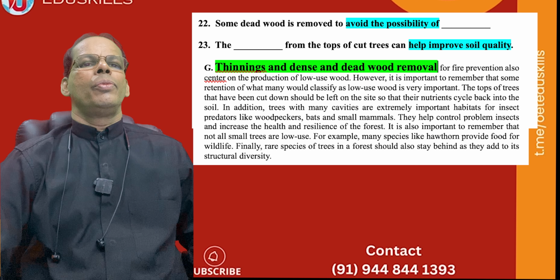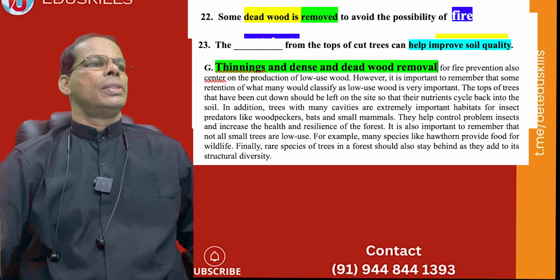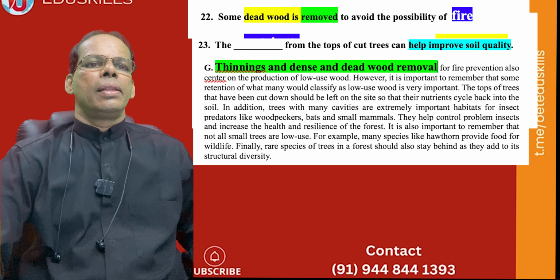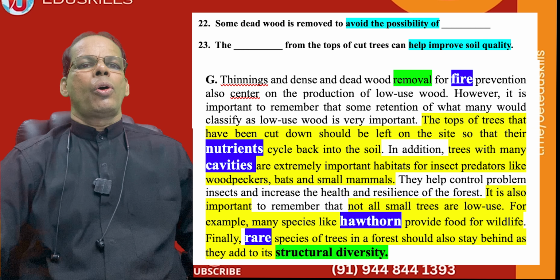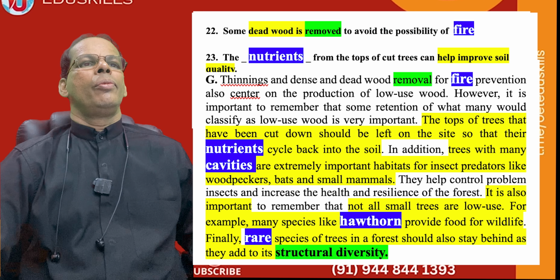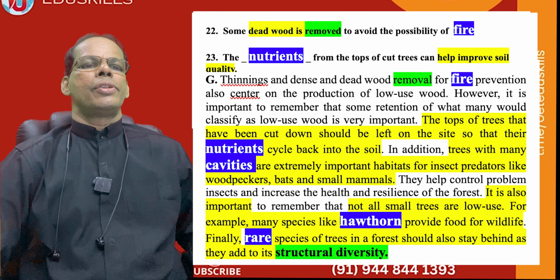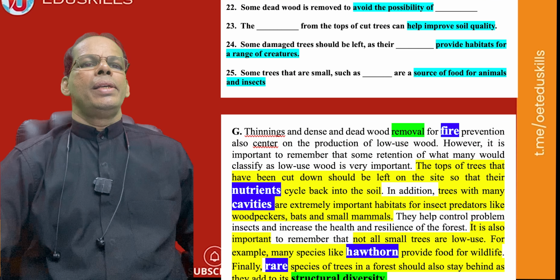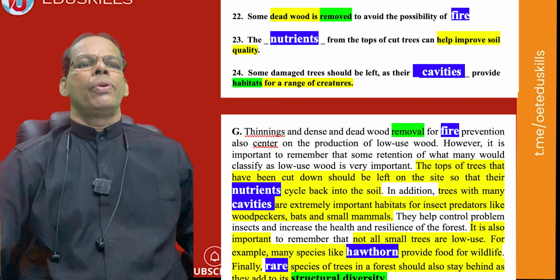Some dead wood is removed to avoid the possibility of something. Dead wood removed, so this is the topic idea here. The dash from the tops of cut trees can help improve soil quality. So what can improve the soil quality? That's the concept here. Some damaged trees should be left as their dash provides habitat for a range of creatures. Habitat is important here.